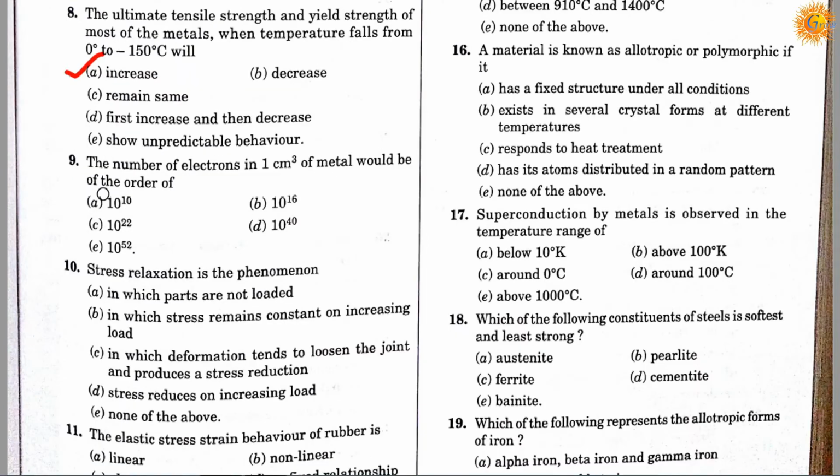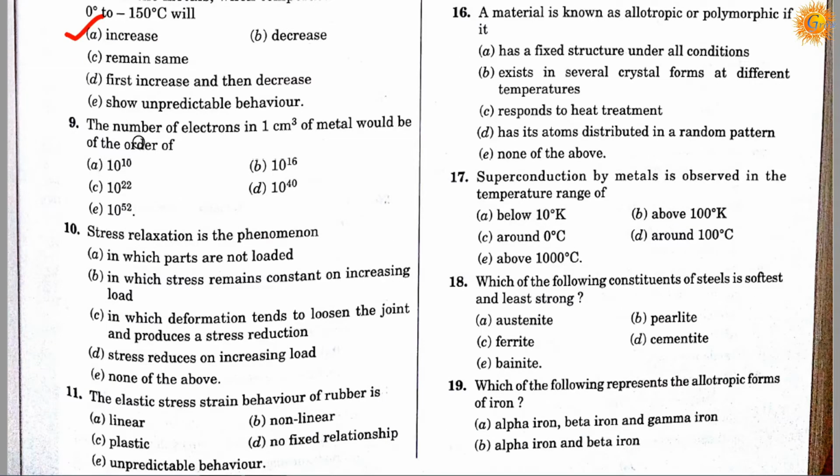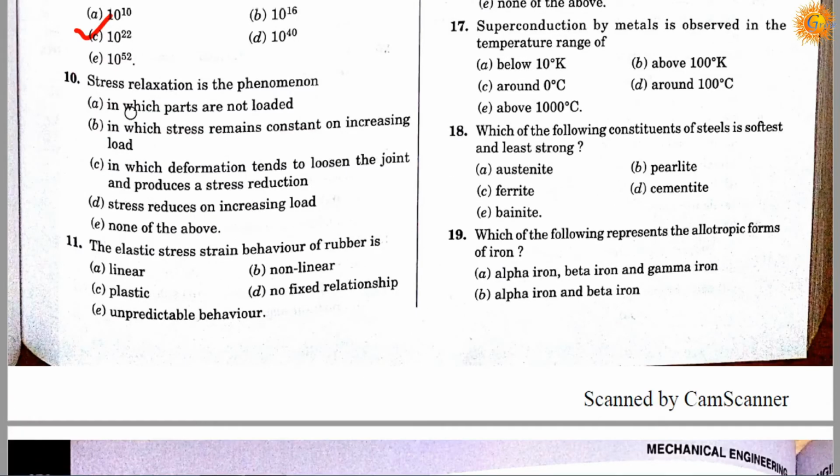Question number 9. The number of electrons in 1 centimeter cube of the metal would be of the order of: option A, 10 to the power 10; option B, 10 to the power 16; option C, 10 to the power 22; option D, 10 to the power 40; and option E, 10 to the power 52. Correct answer is C. It will be 10 to the power 22. It means the number of electrons in 1 centimeter cube of the metal would be 10 to the power 22.